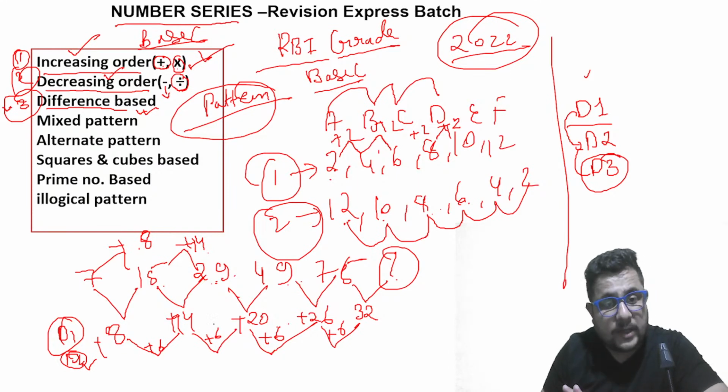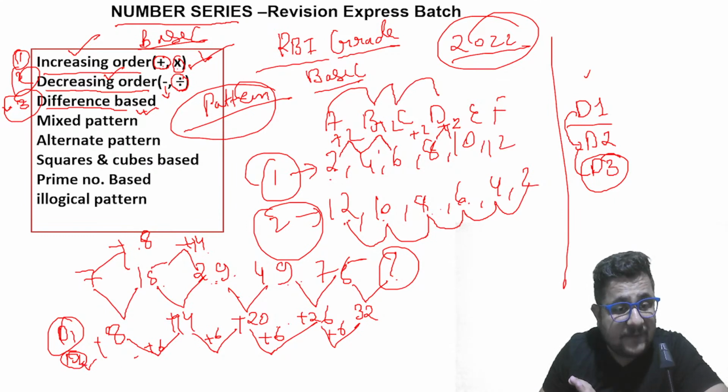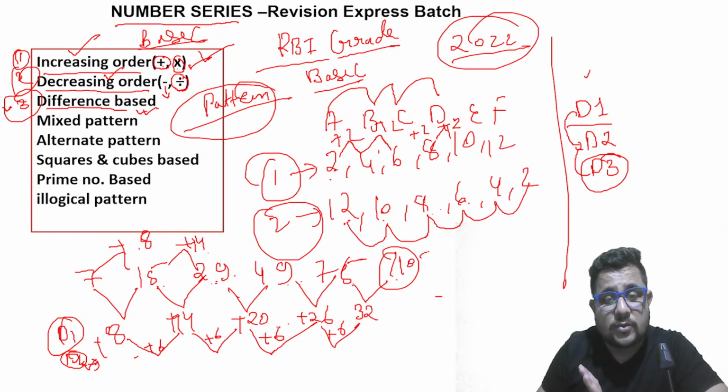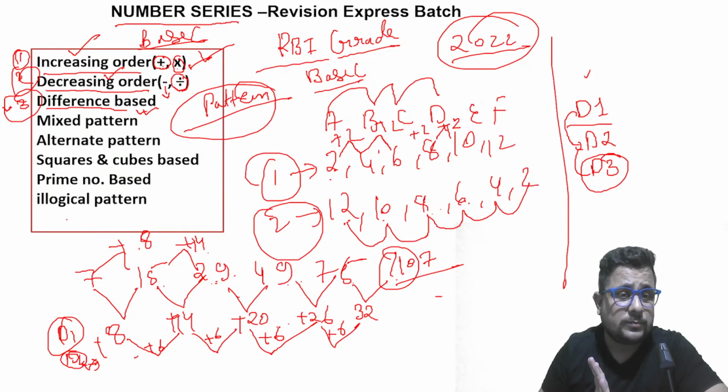So I hope now you understood. Sometimes, if you're not finding any pattern even in the second difference, then go for the third difference. And almost 50% of the questions which come in the exam can be solved easily by difference. So we have to keep this in mind. That's why it becomes very, very important. Now 75 plus 32, 107. Is this clear?